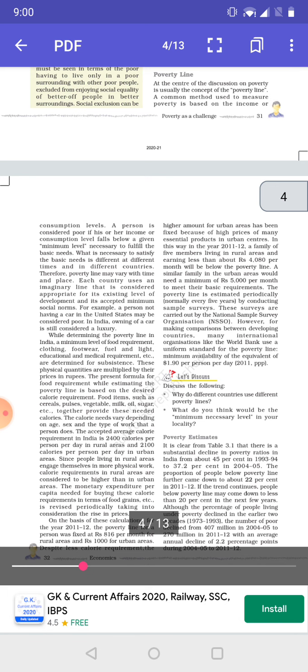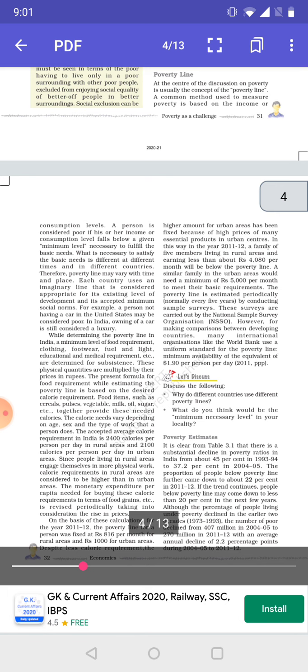Now, these basic necessities can be different at different times and in different countries. So, the poverty line varies with time and place. Each country uses its own imaginary line or poverty line that is considered appropriate for them. For example, a person who owns a car in the US may be considered poor, whereas if someone in India owns a car, it is still considered a luxury.